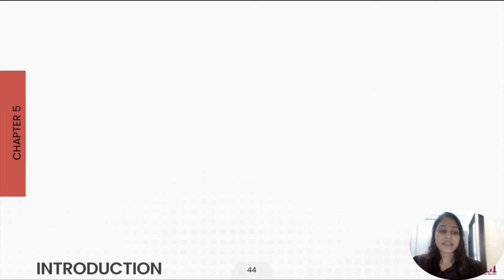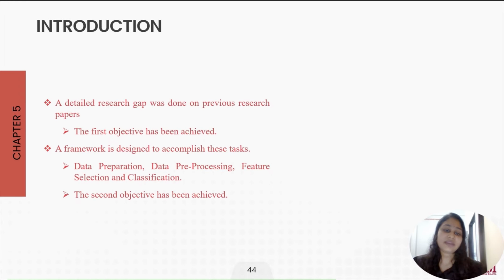Now we will look into chapter 5, which is conclusion and recommendation. A detailed research gap analysis was done on the previous research papers, where the first objective has been achieved. Not only that, the framework is designed to accomplish data preparation, data preprocessing, feature selection and classification. Through the feature selection phase, the second objective has been achieved.